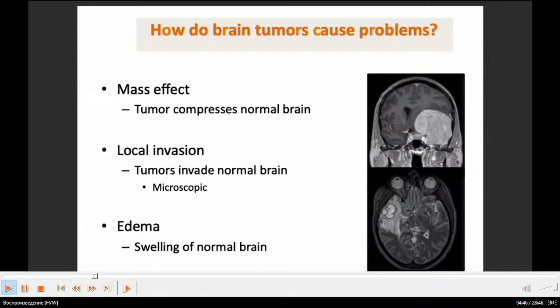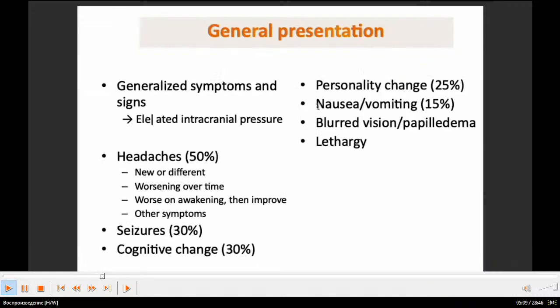Next one. General presentation, generalized symptoms and signs: elevated intracranial pressure, personality change, nausea, vomiting 15%, blurred vision, papilledema, and lethargy. Headaches, of course, 50%: new or different, worsening over time, worse on awakening, then improving, with other symptoms.